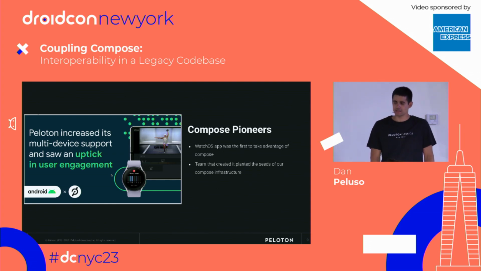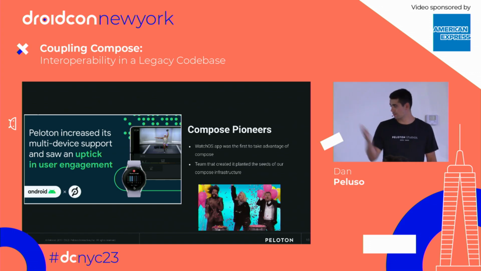I think that this team drew this Wear OS inspiration from some other companies as well. I don't know if anyone in here is from Tinder, but they actually had a pretty cool blog post about this sort of thing that was pretty influential to our company at the time. Basically, we thought, well, we don't have a Wear OS app. How can we put Compose onto something that's going to be low risk and potentially a good use case for it? Thankfully, the Google team was really investing in Wear OS as a viable Compose option. So we decided to make that our first alpha.